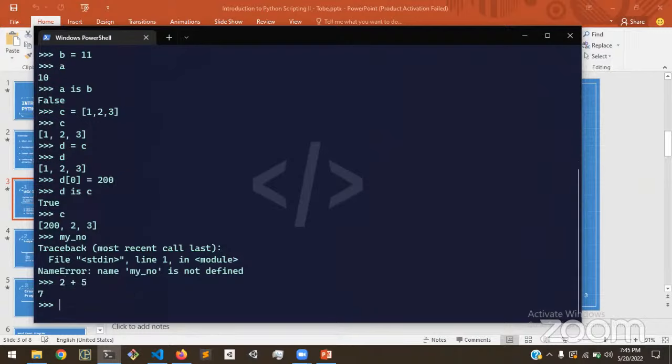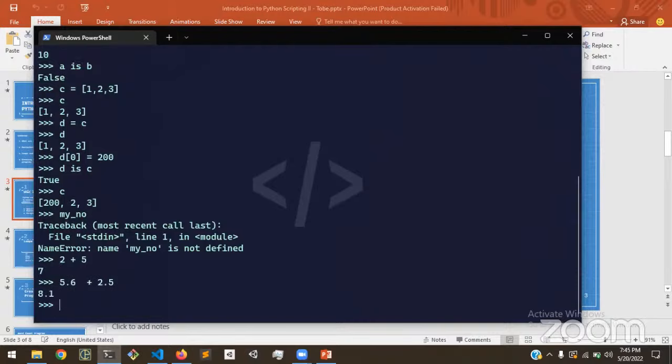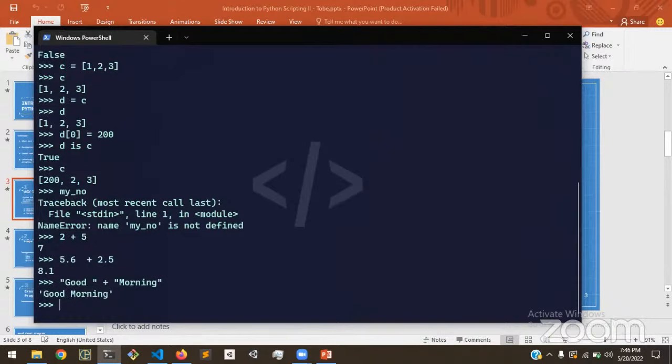Very straight to the point. We could also have 5.6 plus 2.5, and that gives us the correct answer of 8.1. But it also works with strings. So we could have a string of maybe "good", and we add "morning" there, and that should give you "good morning".